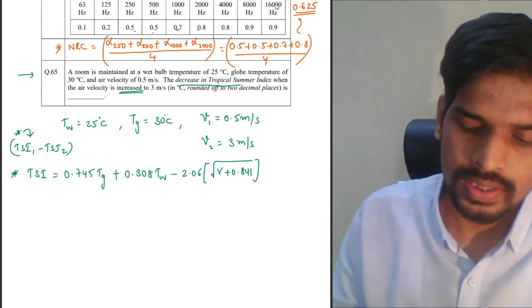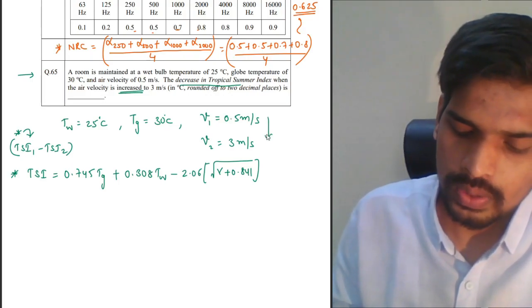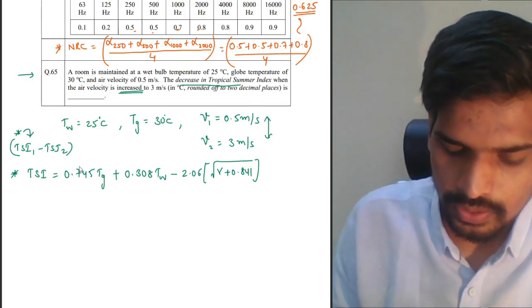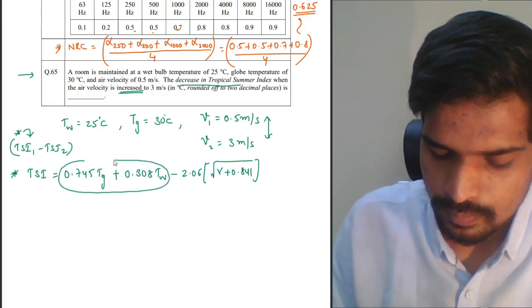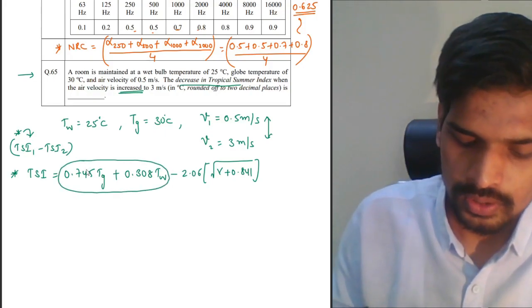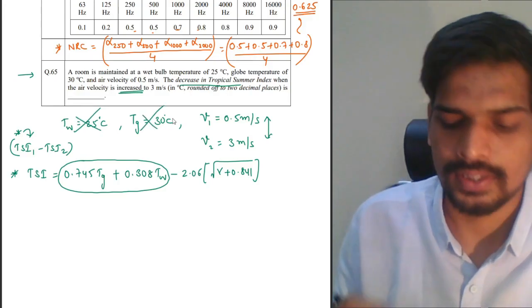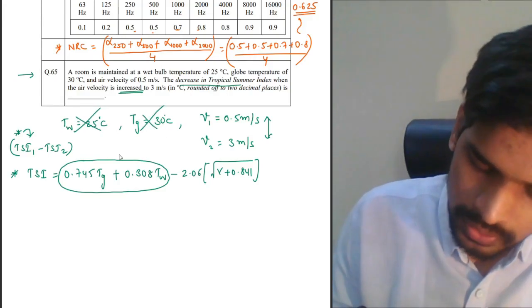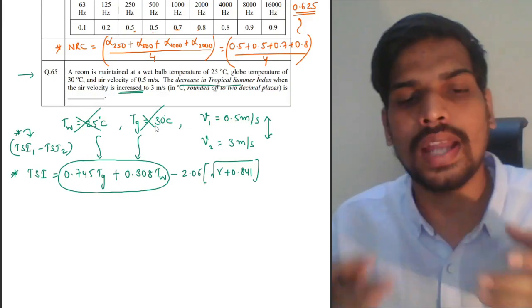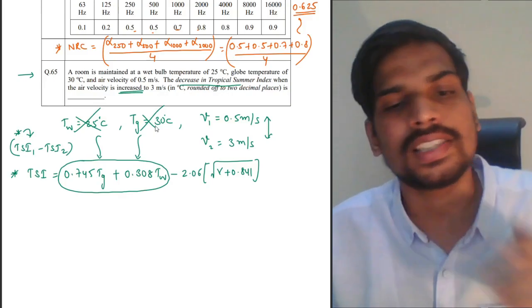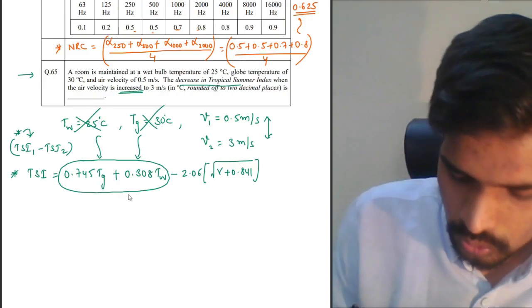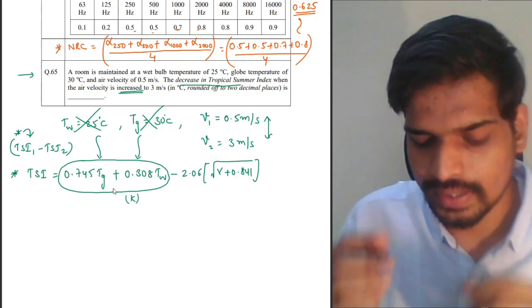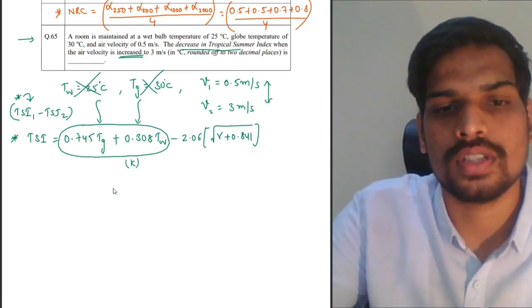However, if you see here, what is changing from case 1 to case 2? Only velocity. There is no change in the wet bulb and globe temperature. So actually these values are unnecessary additional information. You need not substitute the values. Obviously you can find out this tropical summer index, but it will become unnecessarily lengthy. You can just assume this part to be a constant K.